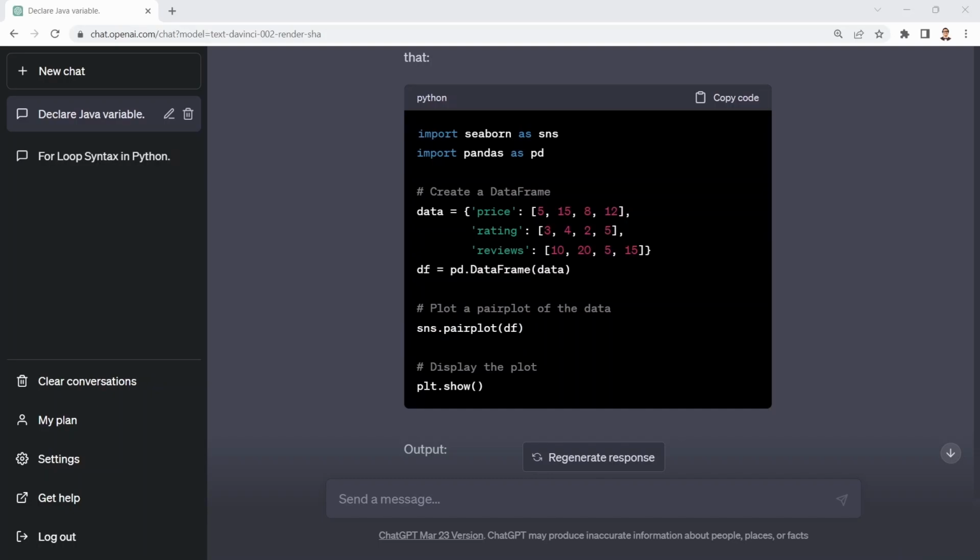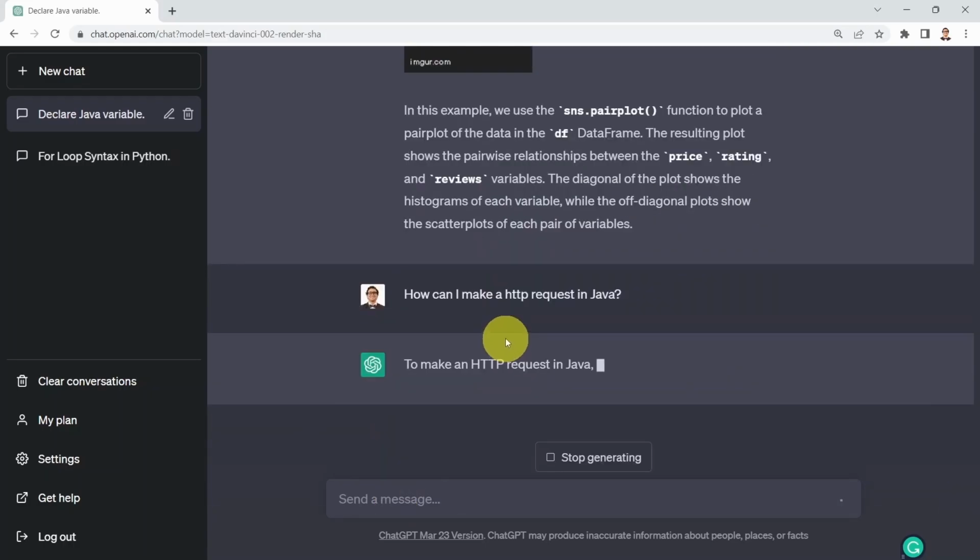Okay. What if I would like to make HTTP requests in Java? Let's go ahead and test it out. Here we go. How can I make an HTTP request in Java? And here we go.